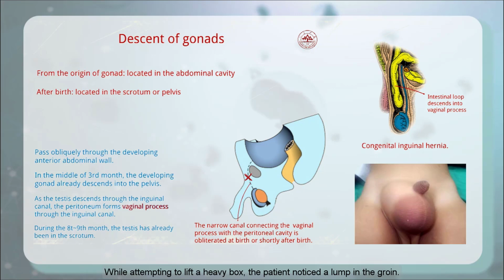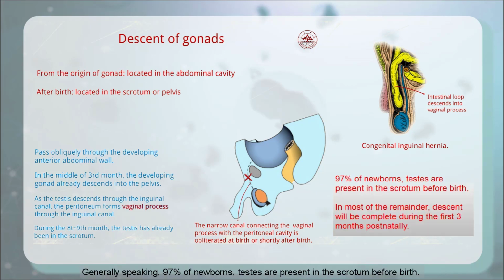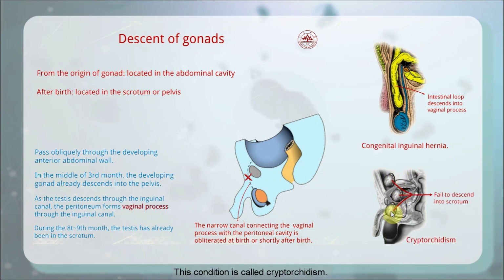While attempting to lift a heavy box, the patient noticed a lump in the groin. Generally speaking, 97% of newborns' testes are present in the scrotum before birth. In most of the remainder, descent will be complete during the first 3 months postnatally. However, in less than 1% of infants, one or both testes fail to descend into the scrotum. This condition is called cryptorchidism.